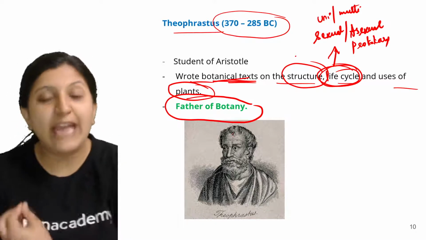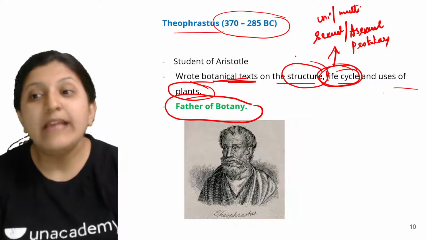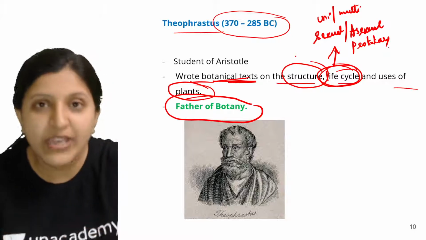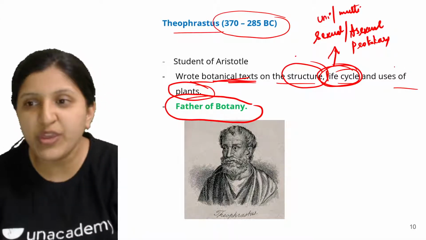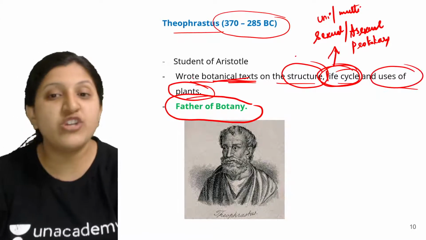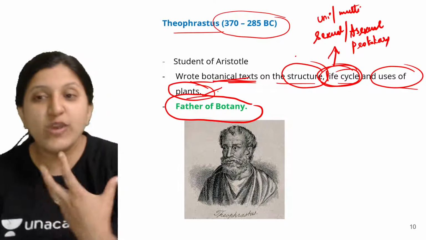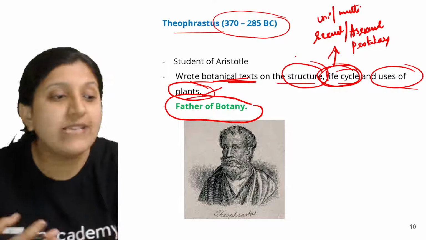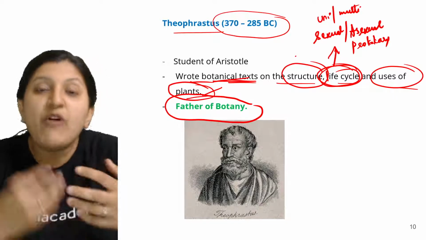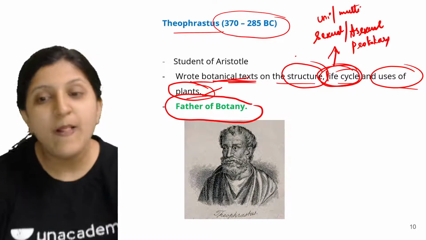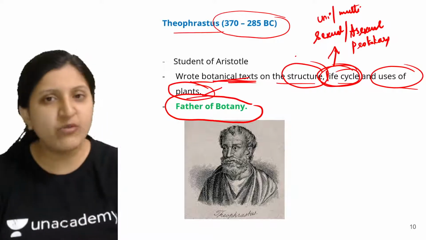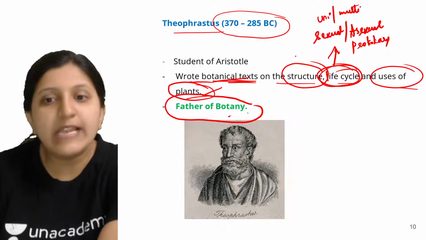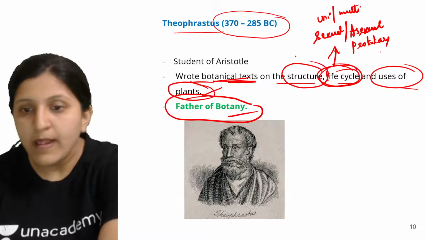They have to carry out a lot of research and tell the general public living in that age. They need to mention the uses of plants. He did not just study the structure or life cycle, but also what exactly the use is, how one can use the plant for their purpose. All that was mentioned and written down on certain things. So he is the father of botany.